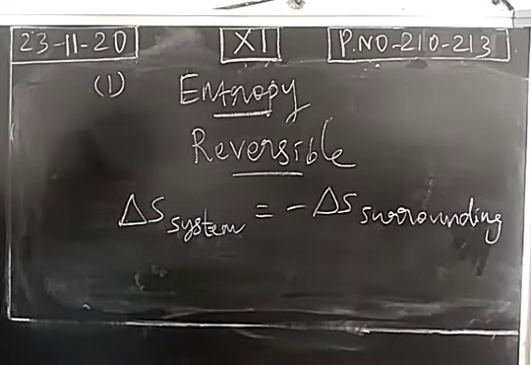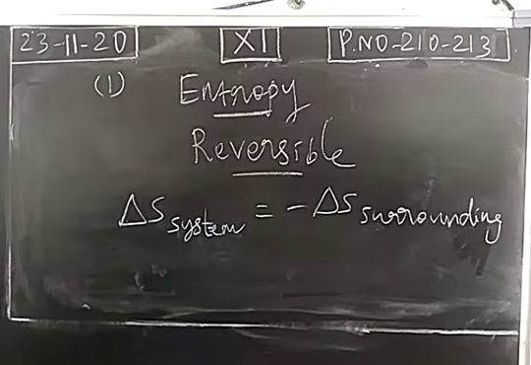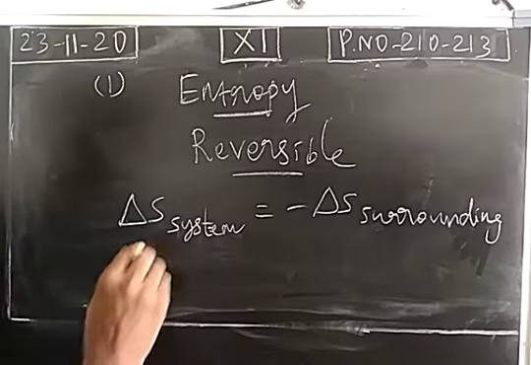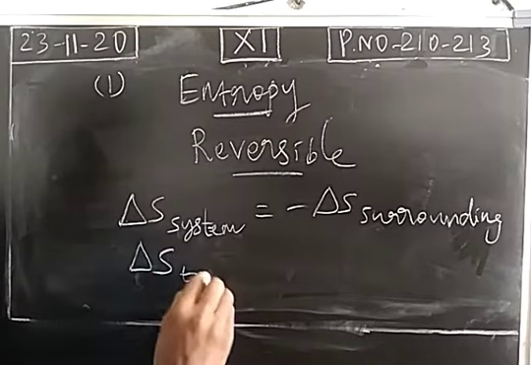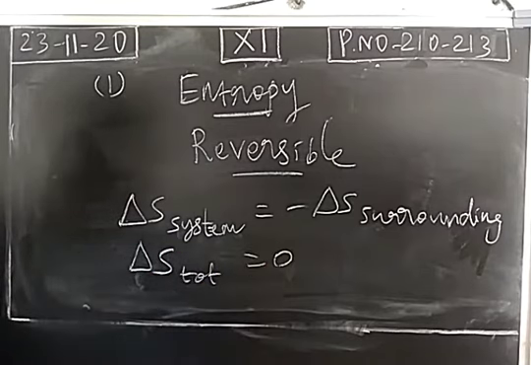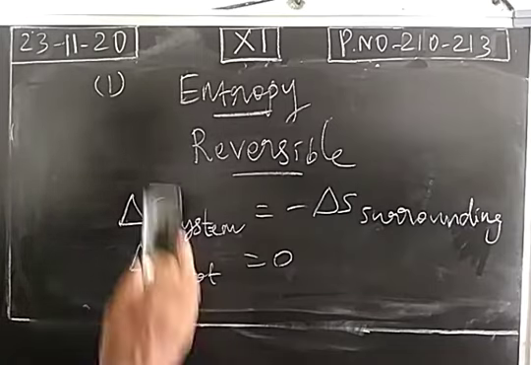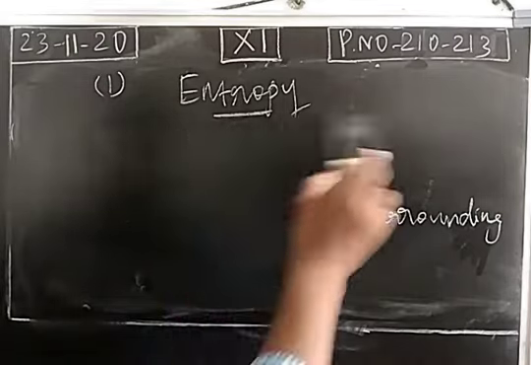This is the case for a reversible process. So randomness increases in one case and randomness decreases in the other case. So total entropy change will be 0. This is called the entropy statement of the second law of thermodynamics.